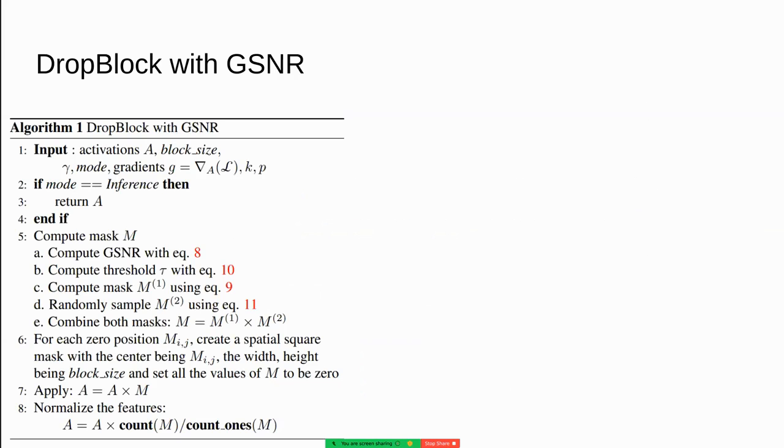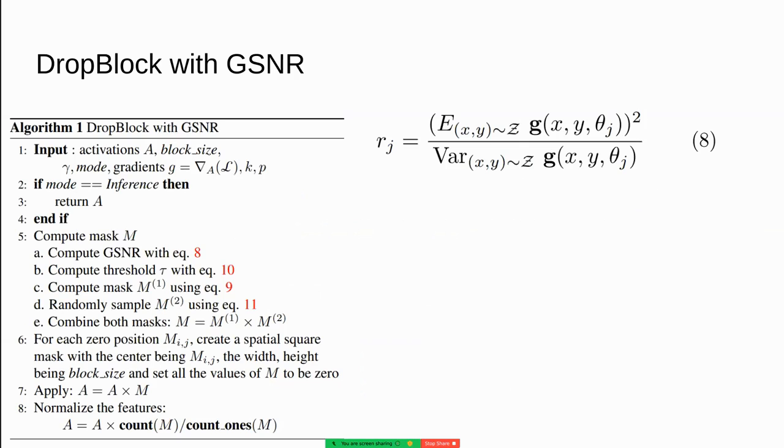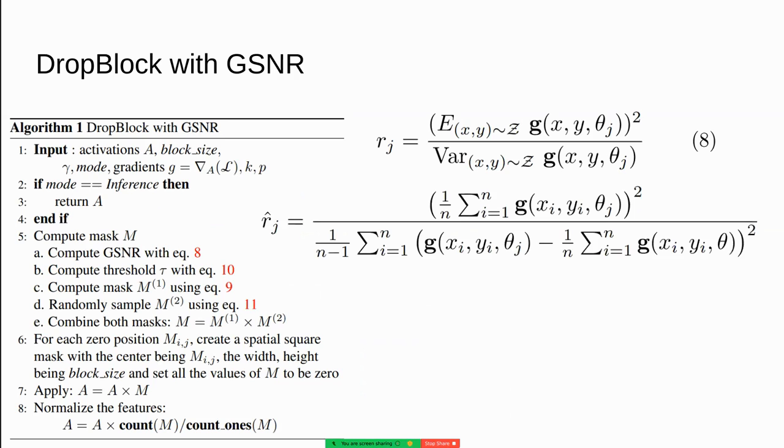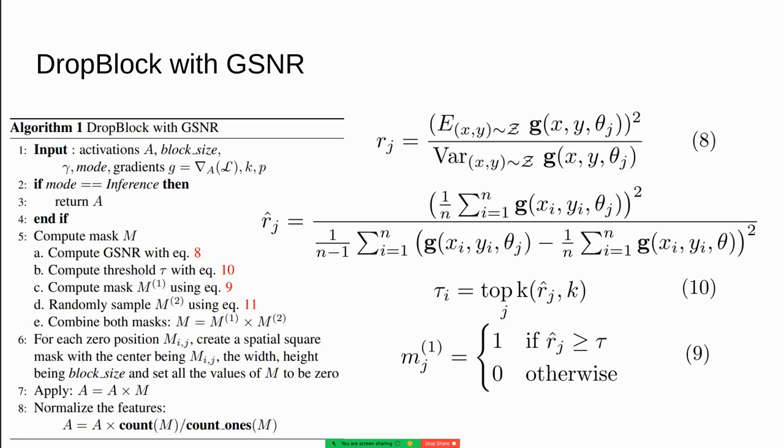Algorithm 1 provides an overview of our approach. We begin with a forward pass to obtain the gradients needed for computing GSNR. In practice, we found that utilizing the empirical mean and variance from the current batch yields effective results. We then mask parameters with the highest GSNR for zeroing. Following common practice, we introduce another mask to determine whether dropout should be applied in a given iteration. This mask is generated using Bernoulli sampling, and its modeling parameter is denoted as pGSNR.